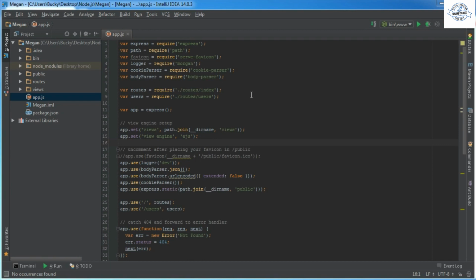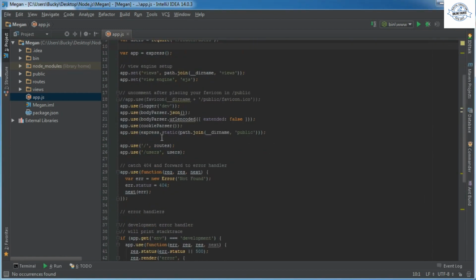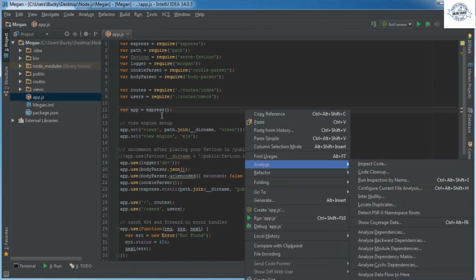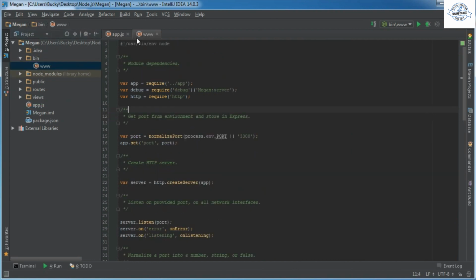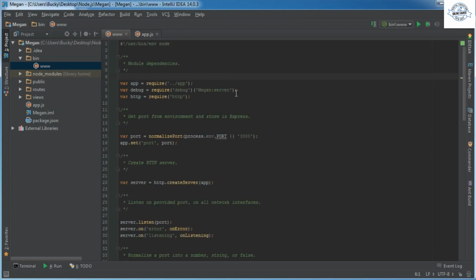Alright guys, so before we start learning anything new, before we start typing any more code, let's go ahead and figure out what all of this existing code is doing. So I already told you guys in the last tutorial, as soon as you run this project, right click and run, what's going to happen is it's first going to call your startup script right here. Now all this is doing is it's setting up your server, all the basic configuration settings for your server. It's telling it what port to listen to.